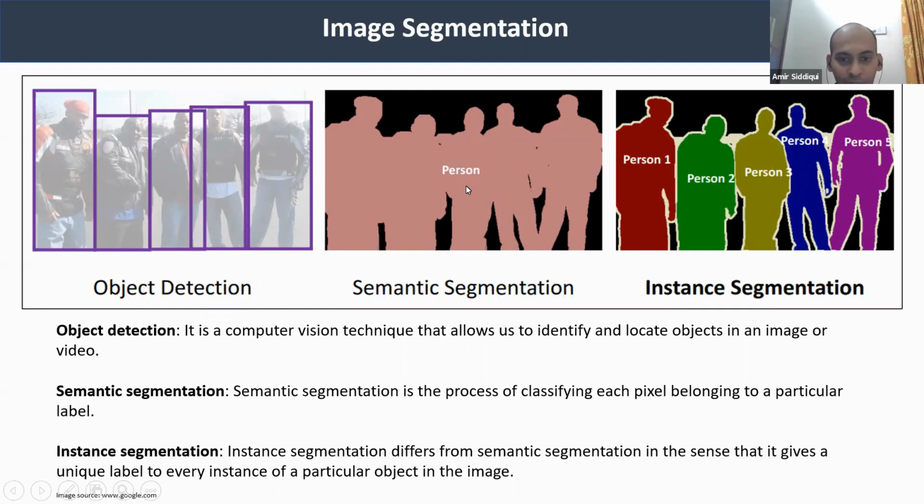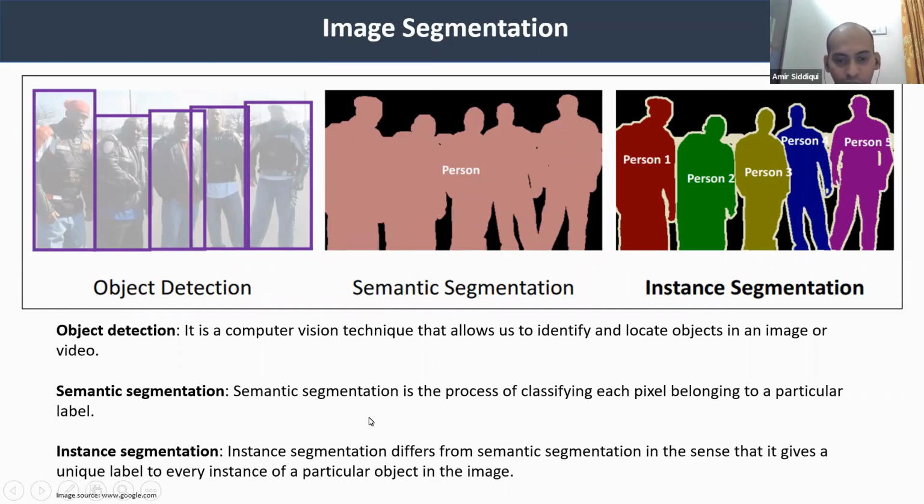Then we have semantic segmentation, and it is different from object detection because semantic segmentation is the process of classifying each pixel as belonging to the person or the background. So here we are not detecting an object, we are detecting the entire image. All these persons have their pixels, and we have the pixels for the background, which is in black color.